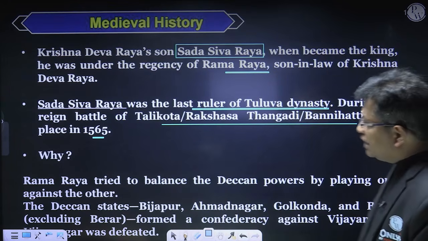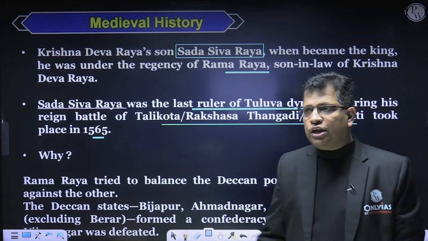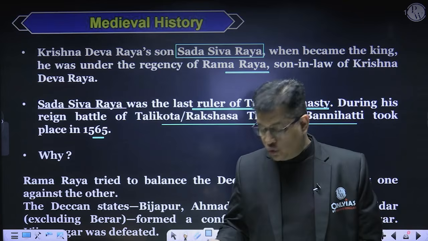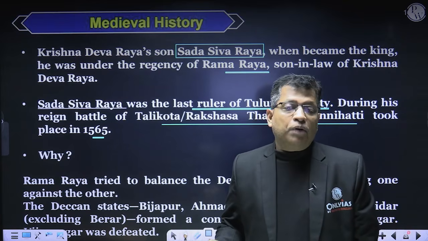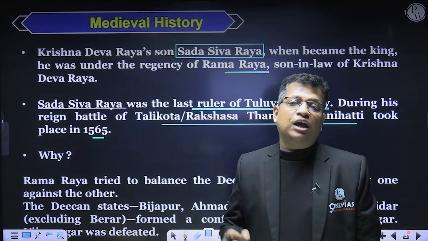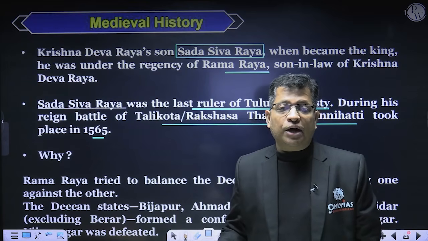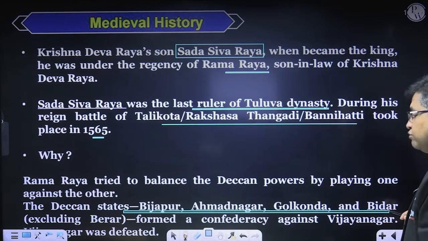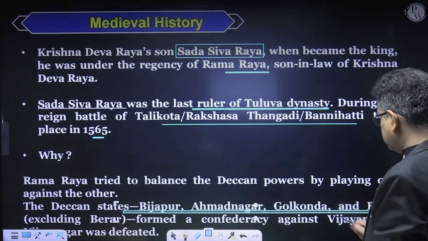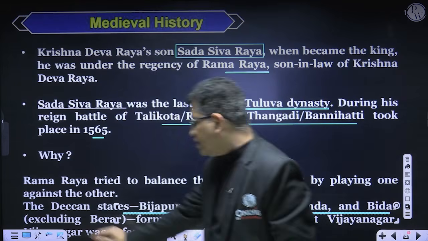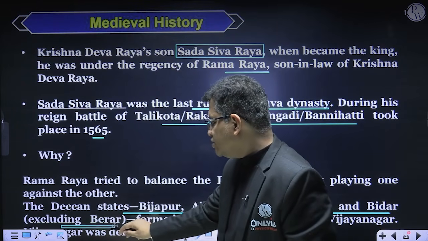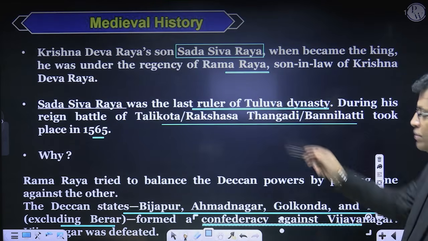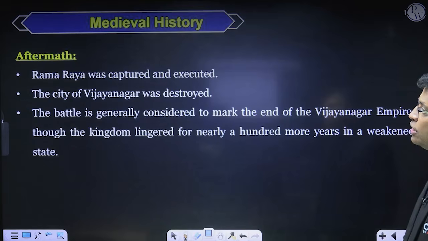In fact, in the battle of Talikota, also called Rakshasi-Tangadi, a confederation of the Dakkini states was formed, made up of Ahmednagar, Bijapur, Golconda, and Bidar. Berar was not in this alliance against the Vijayanagar Empire. The Dakkini states excluding Berar formed a confederation against the Vijayanagar Empire in this battle and defeated it.